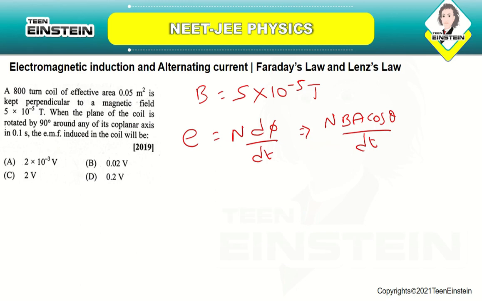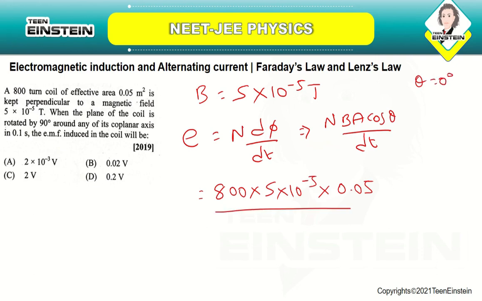Okay, sorry, N is 800. So, 800 into the magnetic field 5 into 10 power minus 5 into the effective area 0.05 and theta is equal to 0 degrees. So, cos 0 will be 1, divided by dt, which is 0.1. So, if you solve this, you will be getting it as around 0.02